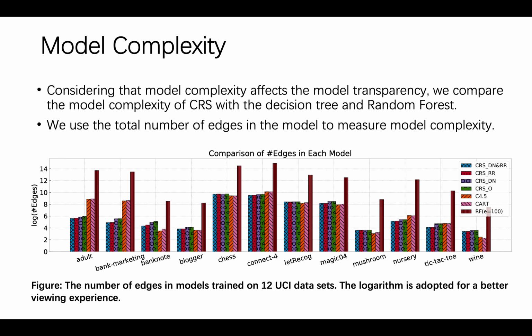On most of the datasets, there is no significant difference between CIS and decision tree, while CIS has a better classification performance than decision tree. Random forests need 100 estimators to obtain high classification performance, which leads to extremely high model complexity.